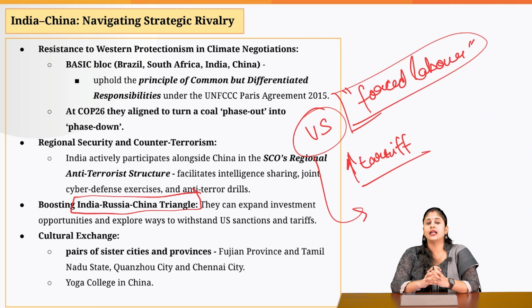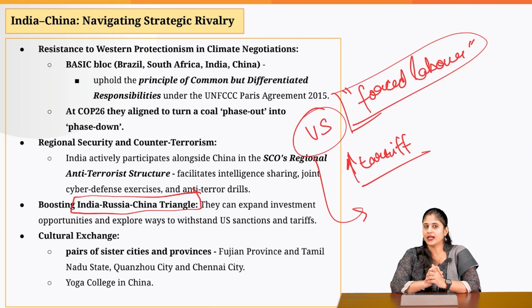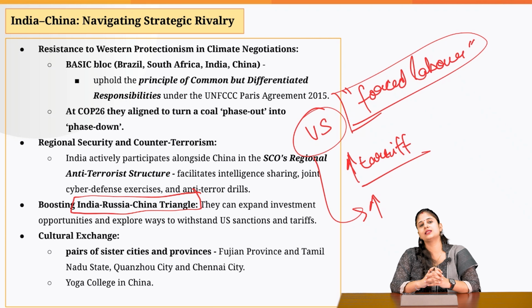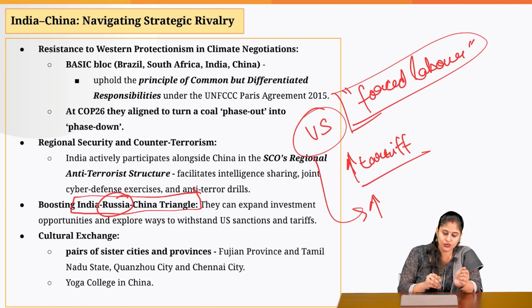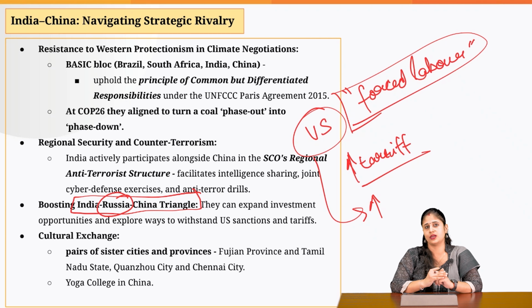The US has said that since India is helping China, how? China is sending the goods to India, and India is then exporting those goods to the US. That is why the US is going to raise tariff on India. Similarly, the US has said that we are going to impose tariff on India. Why? Because you are importing discounted crude oil from Russia, and that is enabling Russia to continue the Russia-Ukraine war.